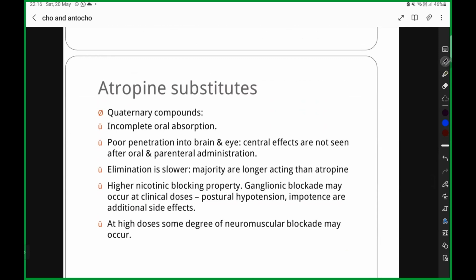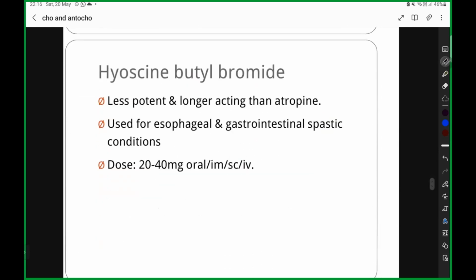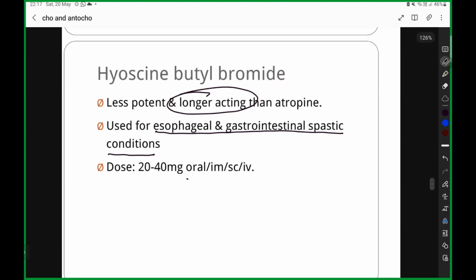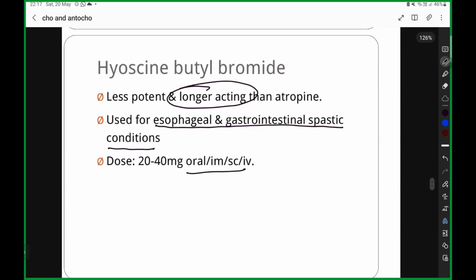So when we go to the semi-synthetic derivative, for example hyoscine butyl bromide, why did we go to that? It is going to be less potent and longer acting. Okay, so they are used in esophageal and gastrointestinal spastic conditions. What is the dose you will be giving? You will be giving 20 to 40 mg oral or IM or subcutaneous or IV.